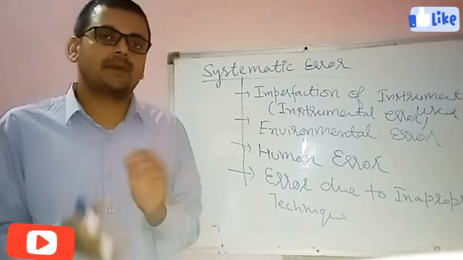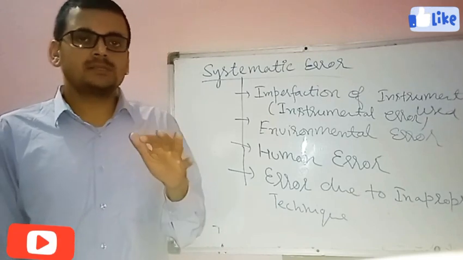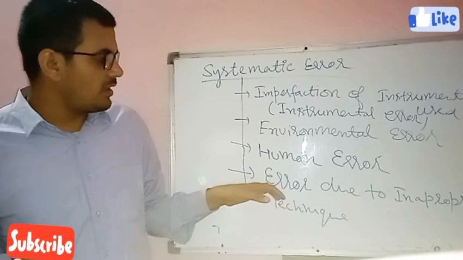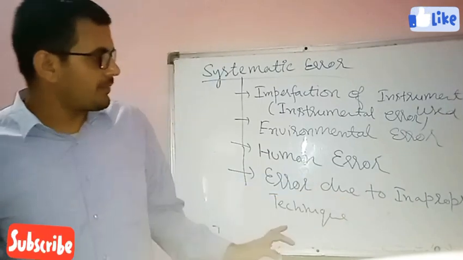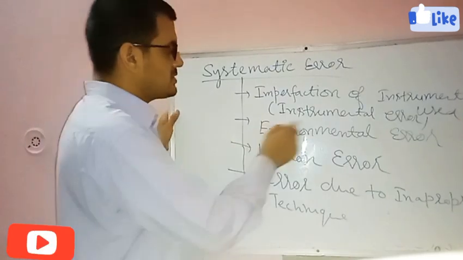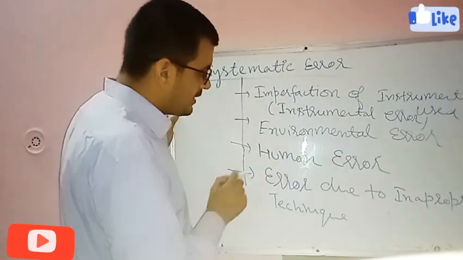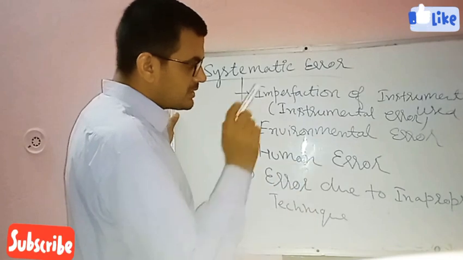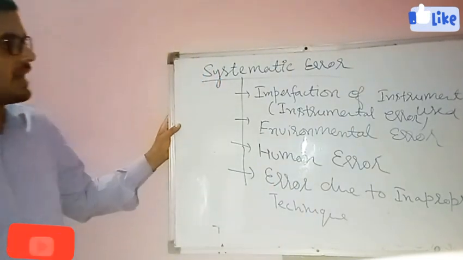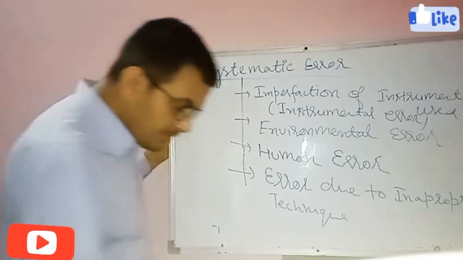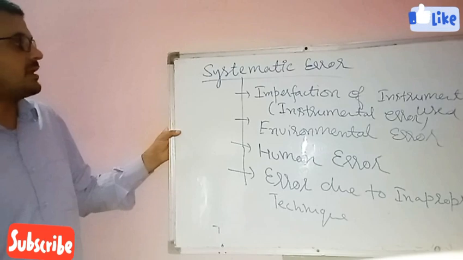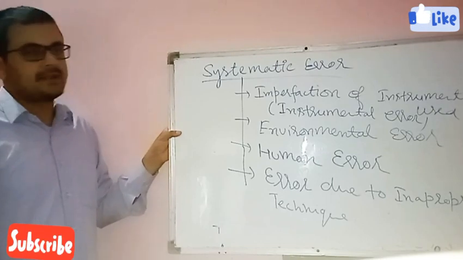So the reading will always be incorrect. That error is called error due to inappropriate technique. So students, these are the errors: first the instrumental error, second the environmental error, third the human error, fourth the inappropriate technique. All these types of error come under systematic error.